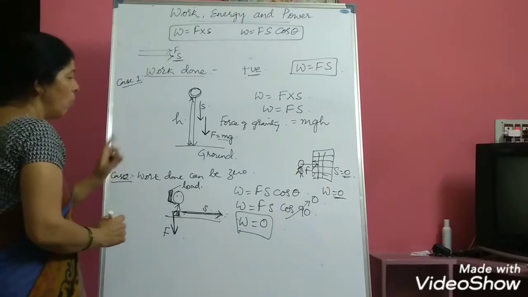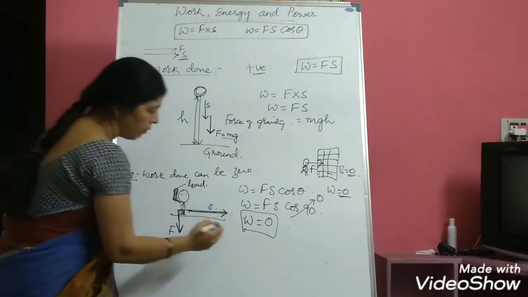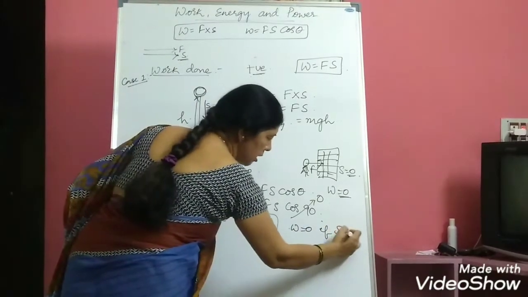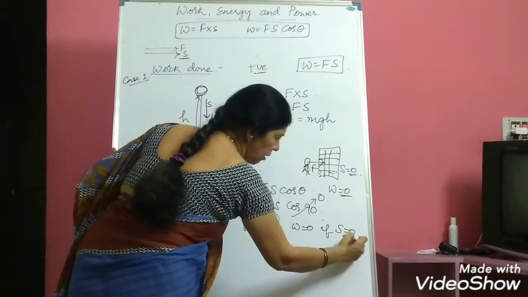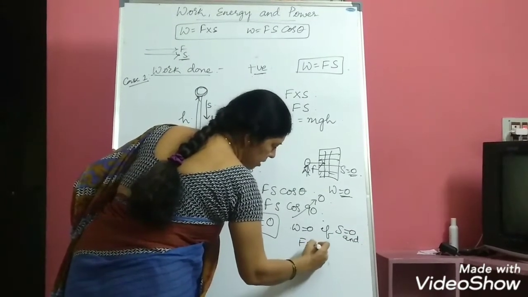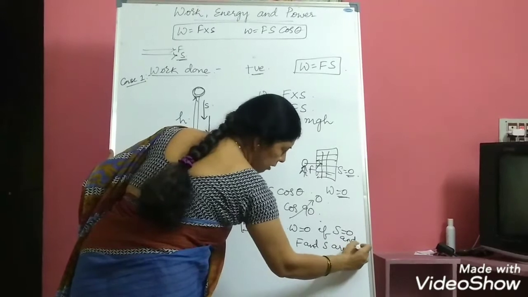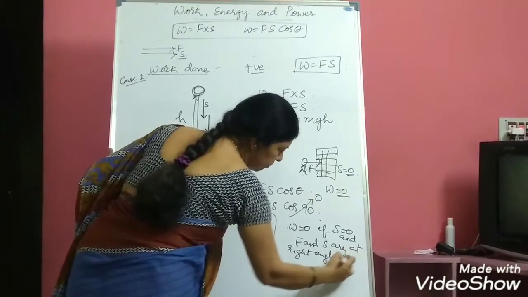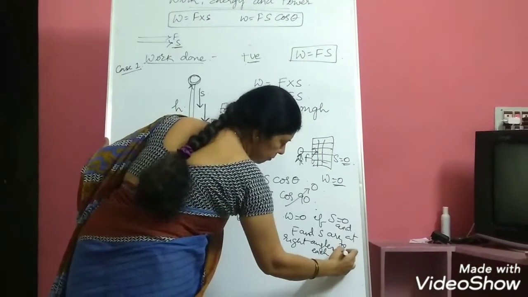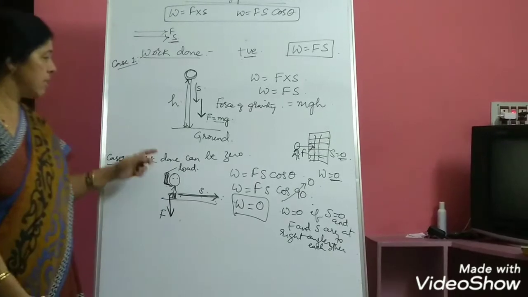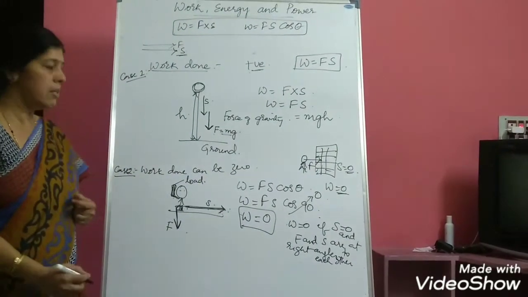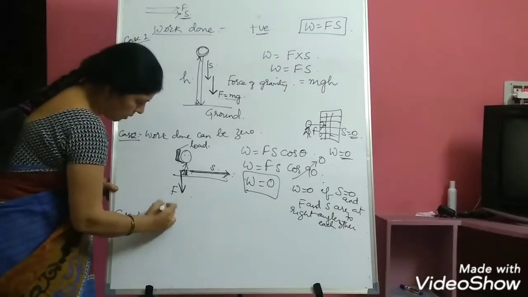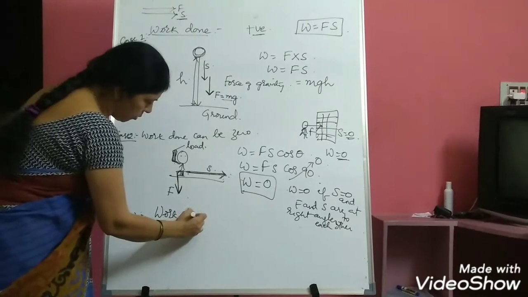So remember, work done can be 0 in two cases. W is equal to 0 if S is equal to 0, and if F and S are at right angle to each other. So this is the second case where work done can be 0. Now let us take a third case. Sometimes work done can be negative also.